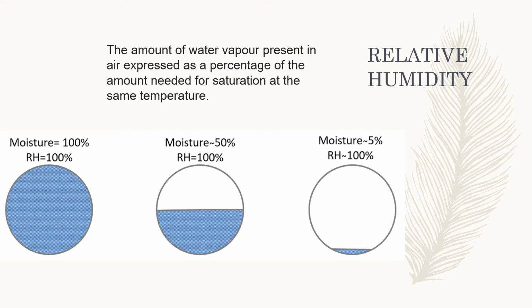So what is relative humidity? Relative humidity is the amount of water vapor present in air, expressed as a percentage of the amount needed for that air parcel to get saturated at a certain temperature. As we see in this diagram, moisture is 100%, relative humidity is 100% here. Moisture is 50%, relative humidity is 50% here. Moisture is 5%. It depends on the amount of water vapor that air can hold at a certain temperature.